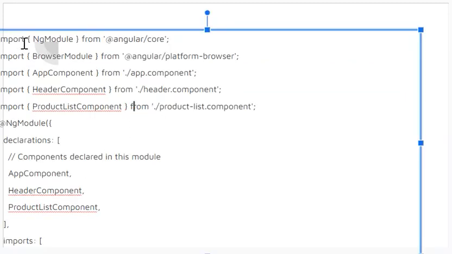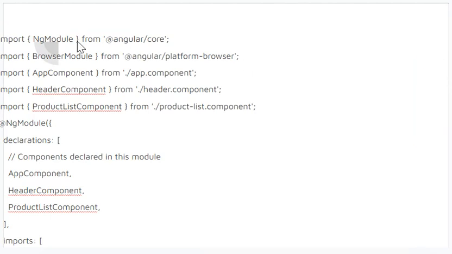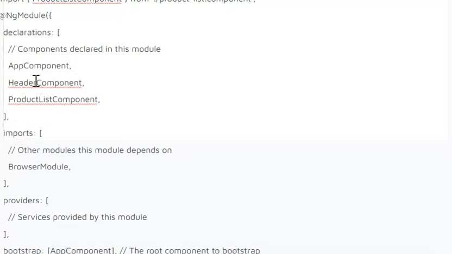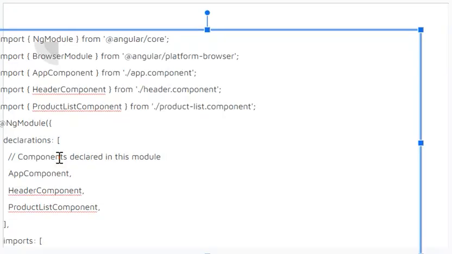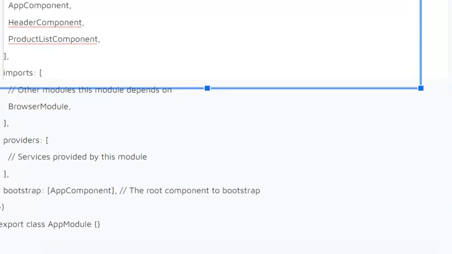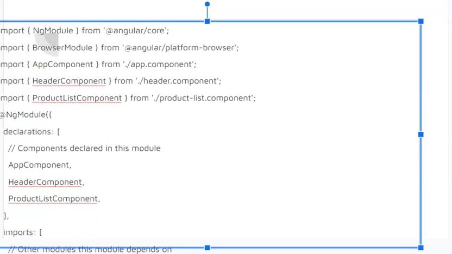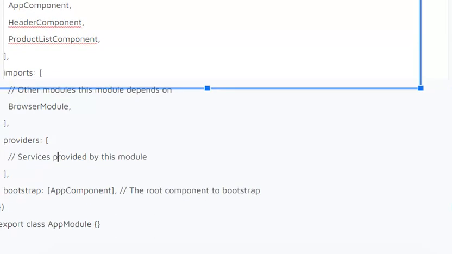So you see here we have import, where we are importing this ng model directive, and then different components, and this product list component, and then we have some declarations here, and then we have some imports here again. Then we have providers. We can define these services here. And at the end you export this class because the name of the module is app module, so that it can be used by other parts of the code.